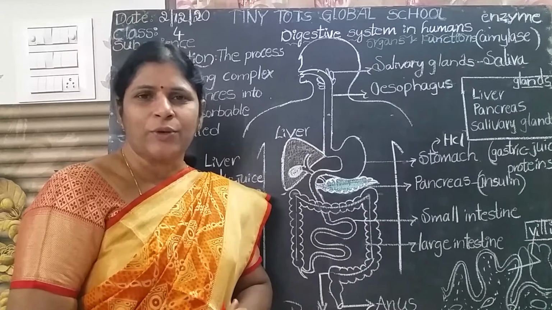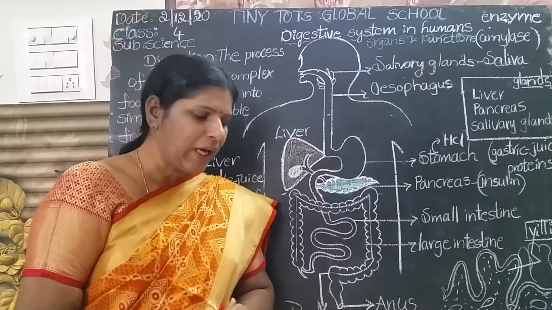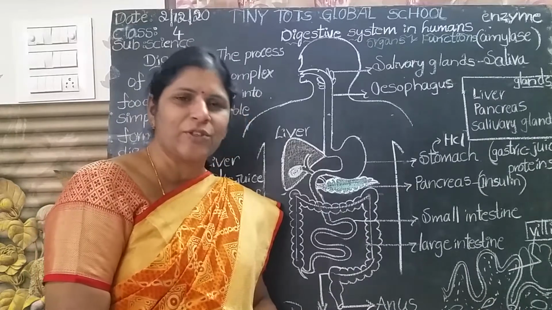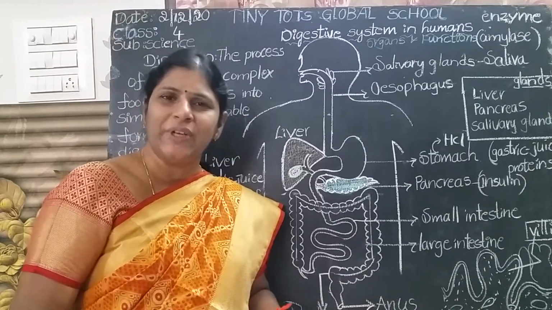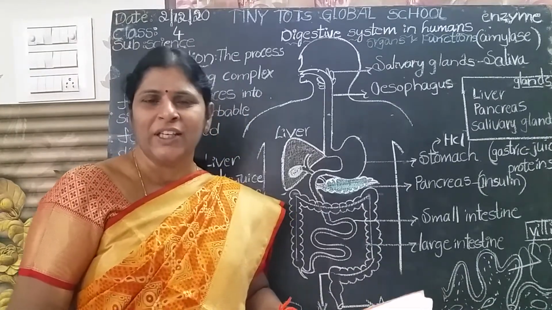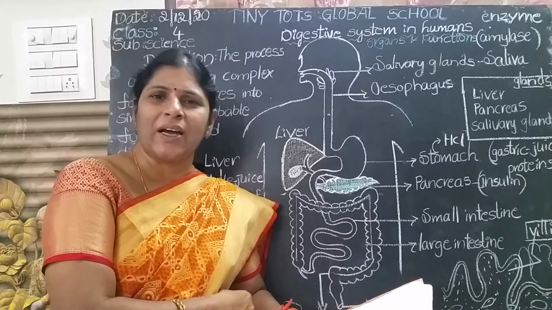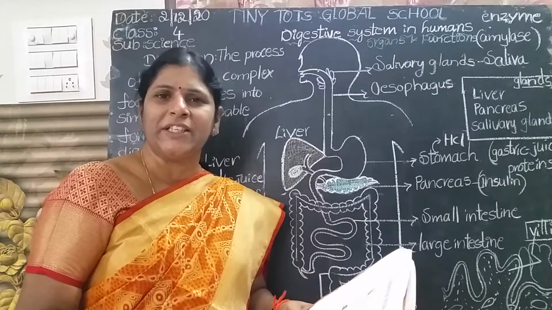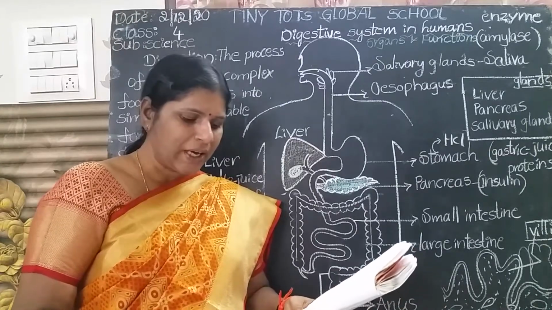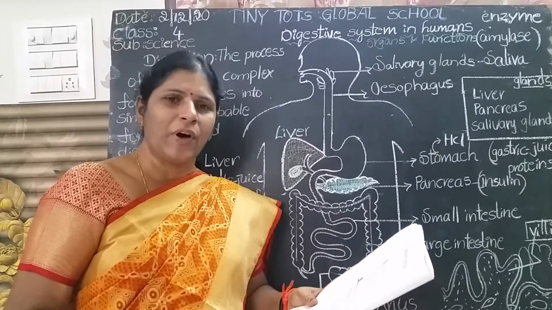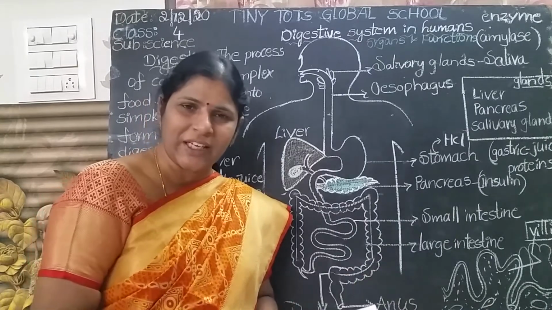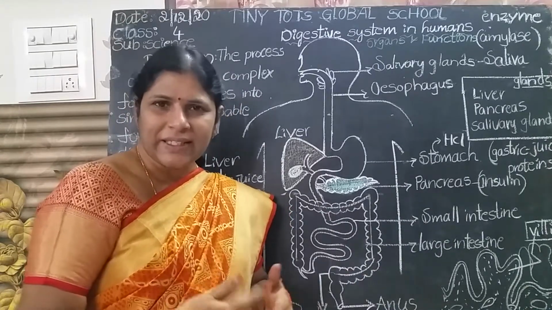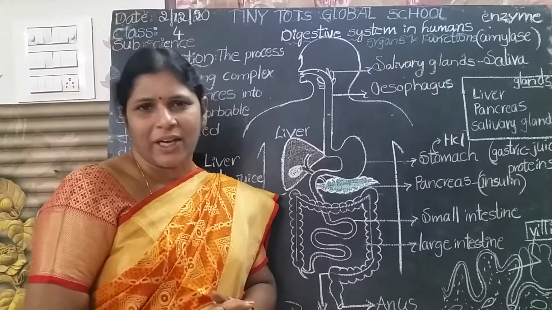Now, you know that our body is made up of millions of cells, no children? Yes, each and every cell needs food and oxygen. So the body cells cannot use the food in the form it is eaten by us. So it is converted into a simpler form by the process of digestion. Now it's time to discuss the process of digestion.